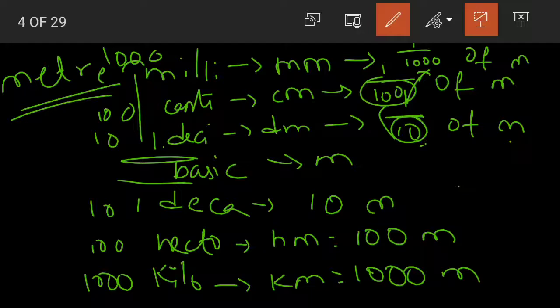Are you able to understand the pattern here children? We have 10, 100, 1000. Even above we have 1 by 10, 1 by 100 and 1 by 1000.